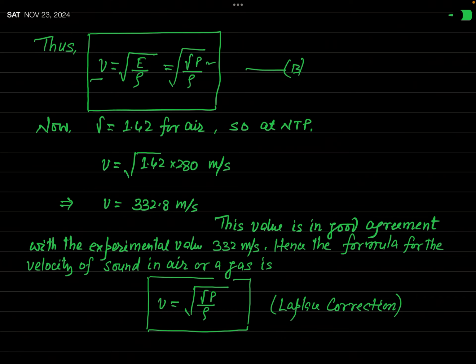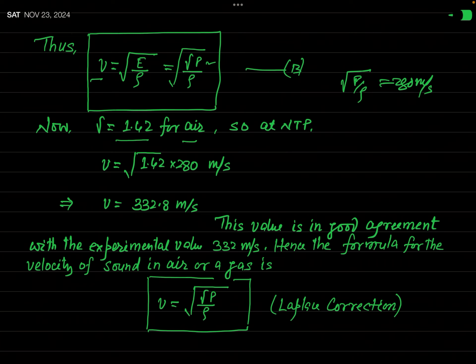Now you can check whether this corrected expression for the velocity of sound in air is correct or not. In fact, gamma, which is the adiabatic exponent, the ratio of Cp and Cv, has a value of 1.42 for air at NTP. And you have already obtained the value of the square root of P over rho, which was 280 meter per second, as you have seen earlier.